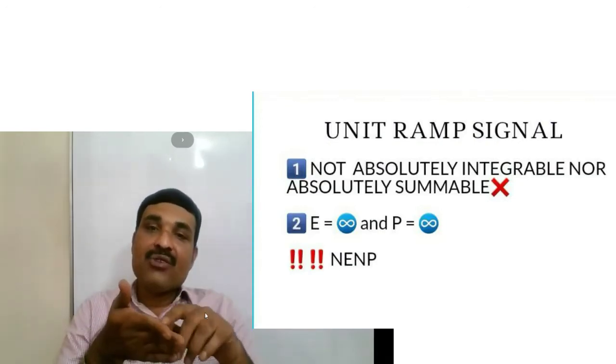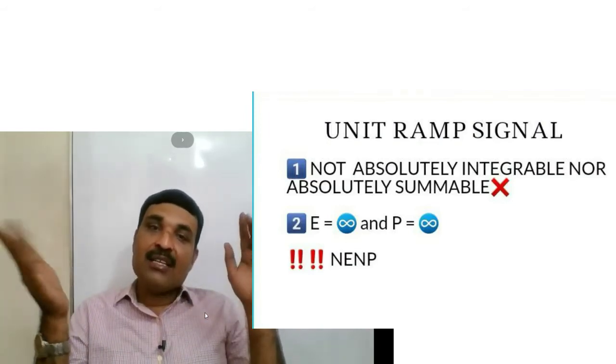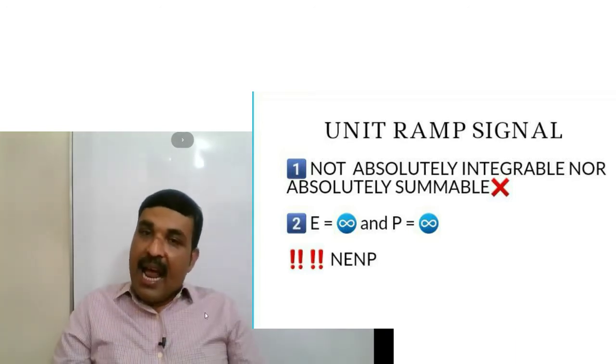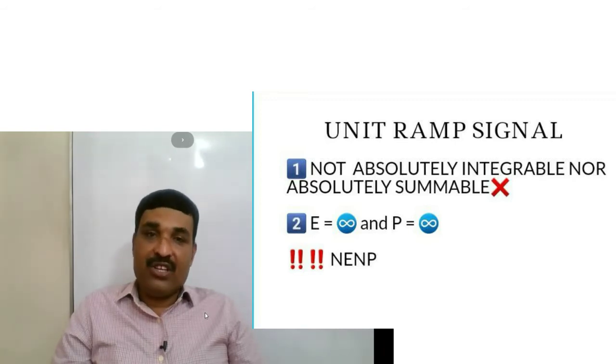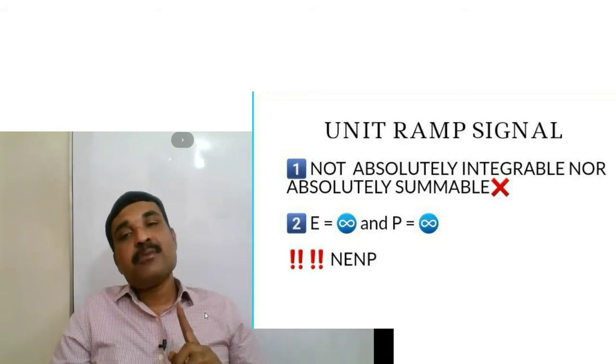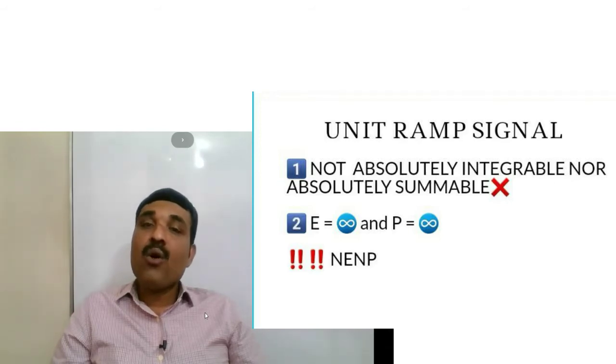As t tends to infinity, the value of the signal approaches infinity, so it is not absolutely integrable. In the case of a discrete signal, as n tends to infinity, the value of the signal approaches infinity, so it is not absolutely summable. So a unit ramp signal is neither an energy nor a power signal.